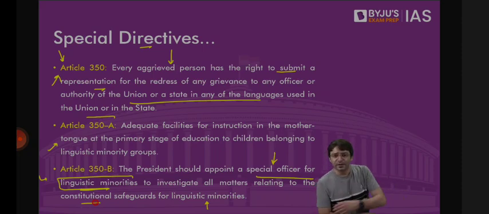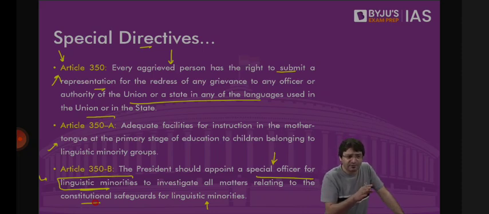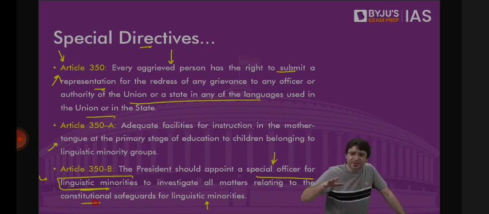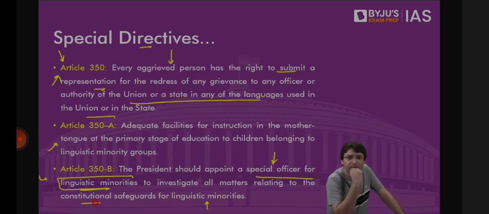In fact, this is a state. Listen to me carefully. This is a state where there is one linguistic minority. In the rest of the state, X language is spoken. In the remaining part of the state, Y language is spoken. But here is this small language, Z. Those who speak this language, they also want protection. They also want dignity. What they can do, they can approach the president.